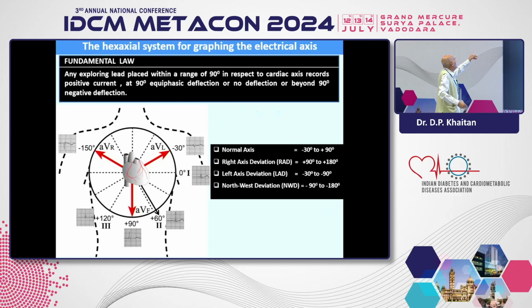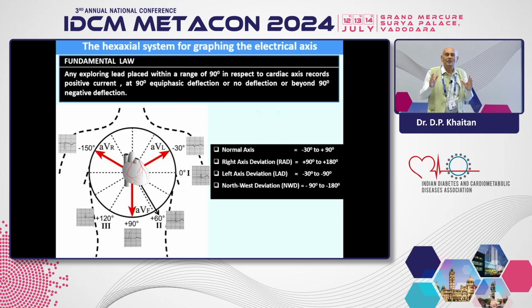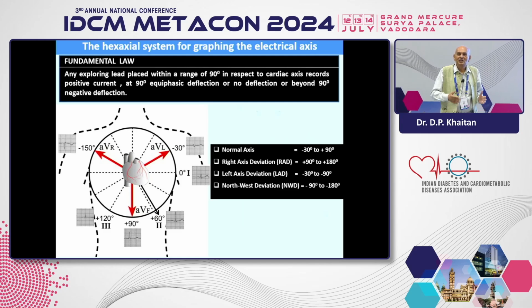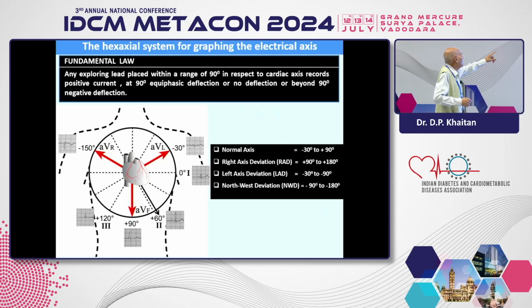Any exploring lead placed within a range of 90 degrees in response to the cardiac electrical axis records positive current, at 90 degrees a biphasic deflection or no deflection, or beyond 90 degrees negative. That was the basis of my thinking. Later on, I found that this was included in the field of electrocardiography when I searched after 10 years. So this is the hexagonal triangle, the heart is at the center, and you have to plot at least in your mind, AVL against minus 30 and so on, lead 1 at 0 degree, lead 2 at 60 degrees, and so on.